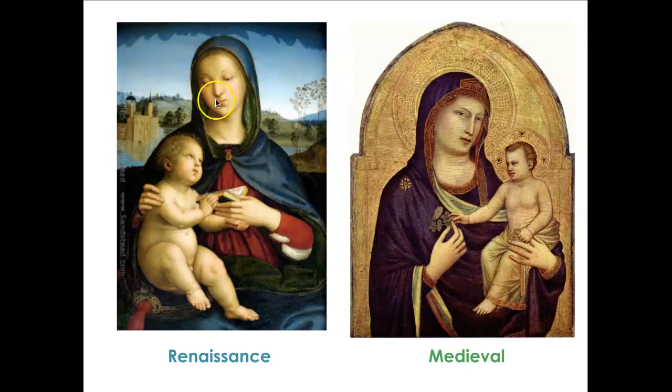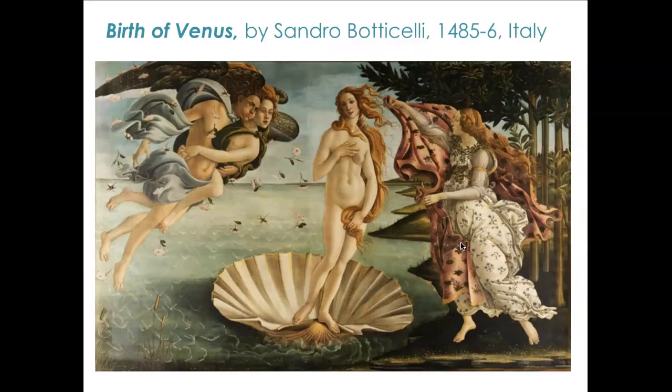So these two are very similar paintings, but one shows more of the artistic techniques of the Renaissance that make it look more realistic and also how it's been influenced by humanism, whereas this is more like church art and we see a lack of technique in the drawings.